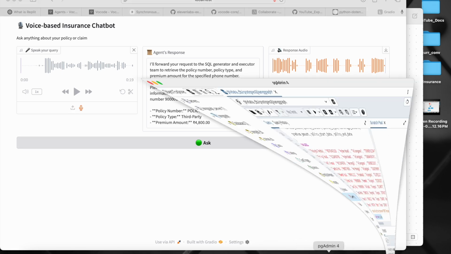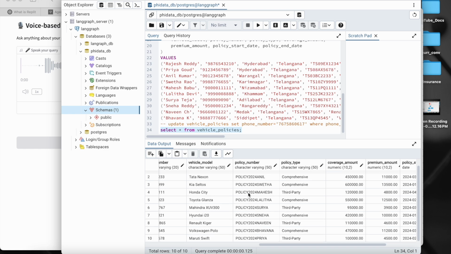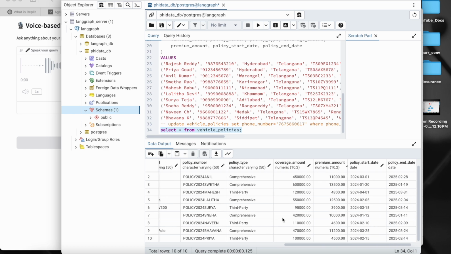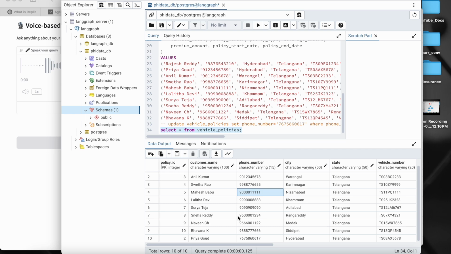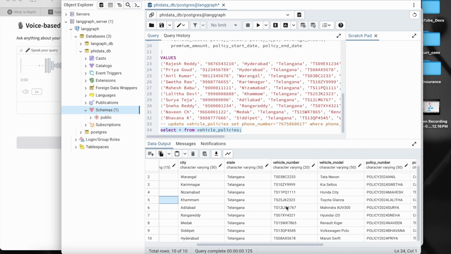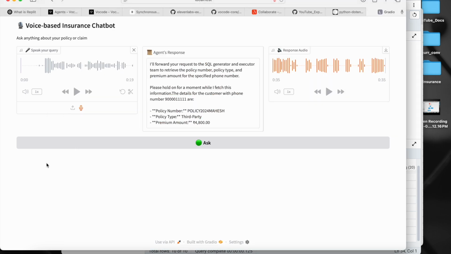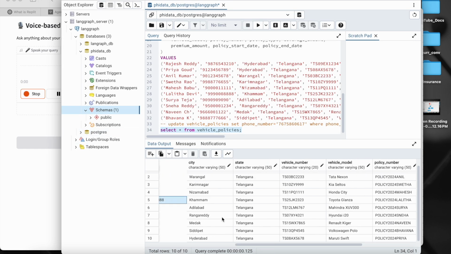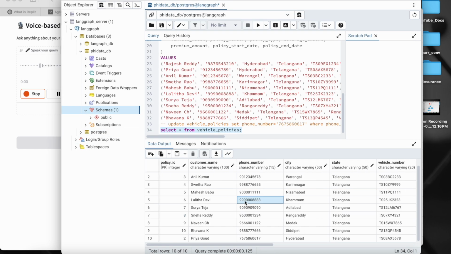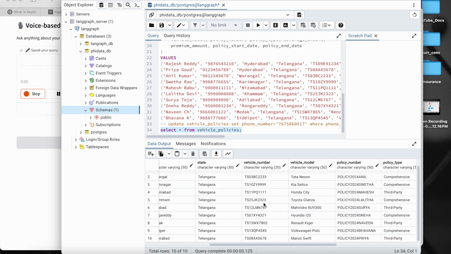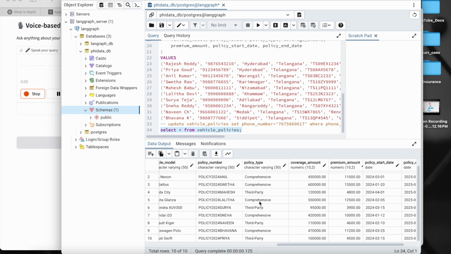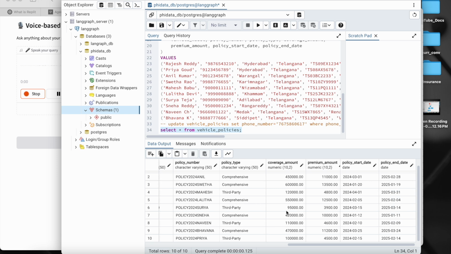So now let me ask two questions here. Let's go to the database first. Let me take any one of these phone numbers and ask for the policy related information. Okay, so now I can click on this. For the phone number 999-000-8888, can you please tell me the policy number, policy type, coverage amount, premium amount?